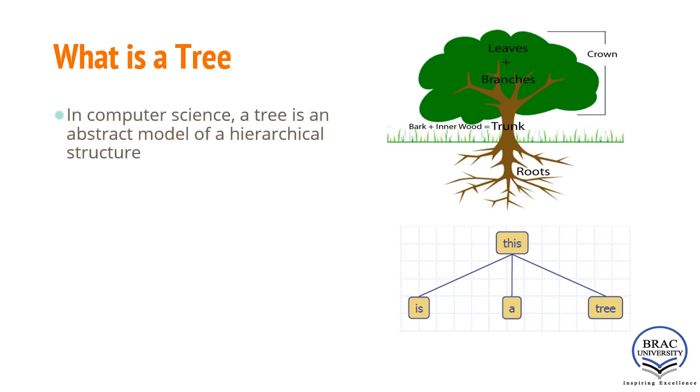Similarly, in computer science, a tree is an abstract model of a hierarchical structure, where a tree is a nonlinear data structure, compared to arrays, linked lists, stacks, and queues, which are linear data structures, and you have already covered those. A tree can be empty with no nodes, or a tree structure consisting of one node called the root and zero or one or more subtrees.